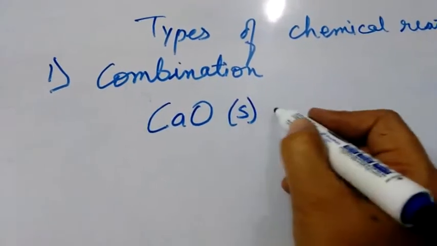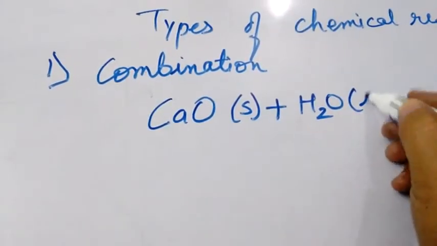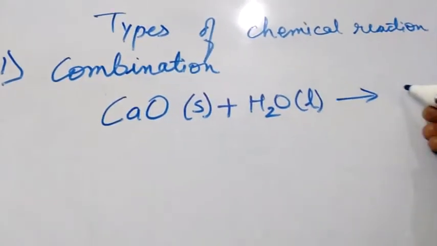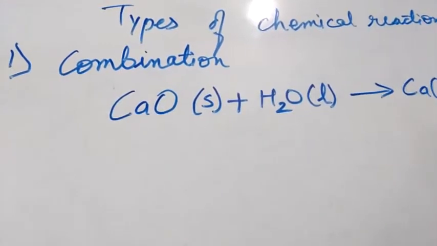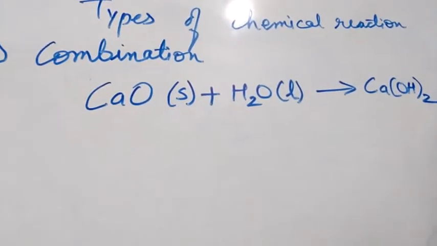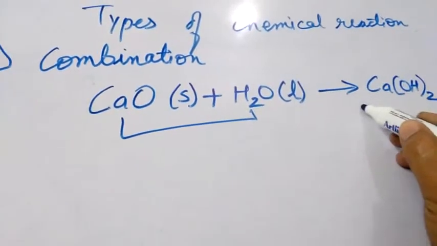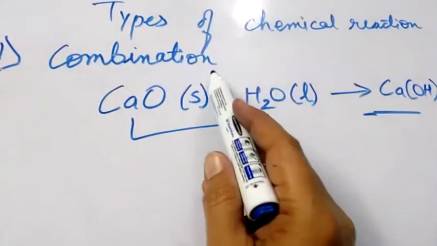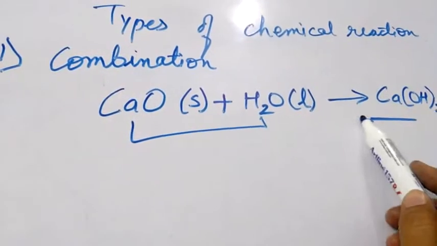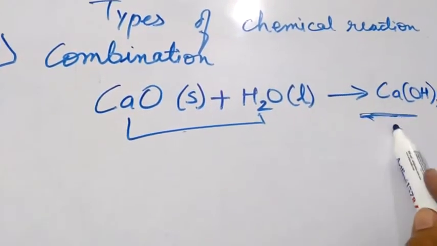You can write its state. React with water. Water is in liquid state. Gives calcium hydroxide, which is also known as slaked lime. So these two are combining and forming a single product. Combination reaction is a reaction in which two or more reactants react and give a single product. They combine and give a single product, that is called combination reaction.